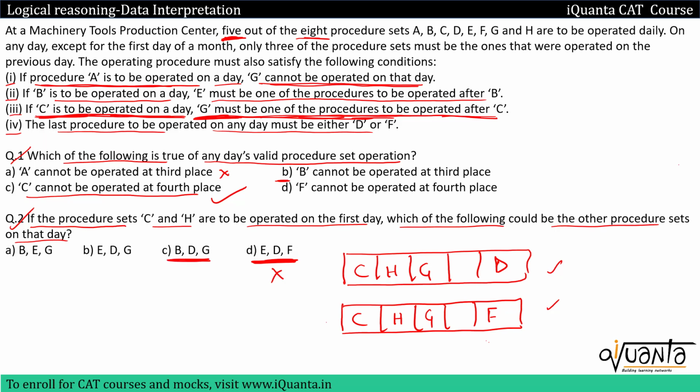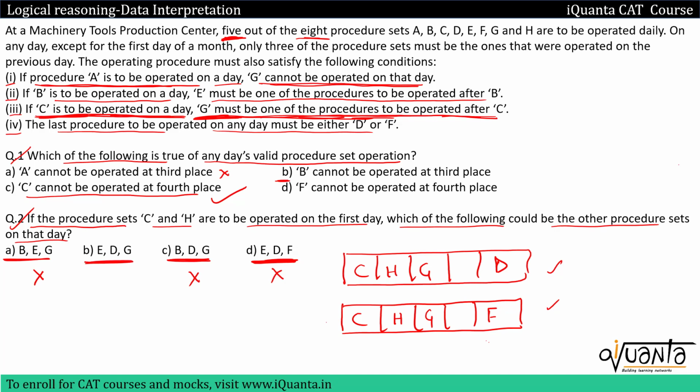Then similarly, if I look at option C, I have B included. If I am including B, E must be there after that. But if I include B in any of these two, I will have to include E as well, but there's no space for E, so this won't be possible. Similarly, if I look at option A over here, B, E, G, if I include B, I will have to include E as well, and E will come after B. So this is not possible because we do not have space for B and E both.